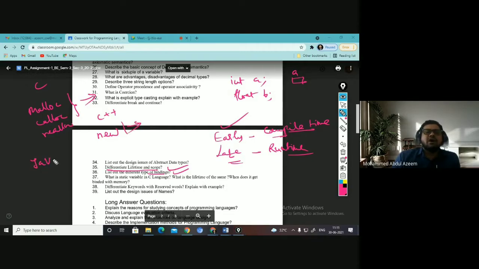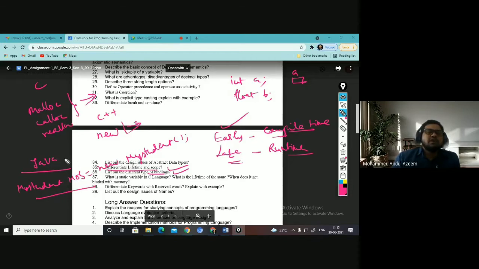In Java, memory will be created only during runtime. Got it? You will create the object. For example, you have an object of a student class, right? How do you create my student class? My object equal to new my student. Yes or no? This is how you create an object in Java.